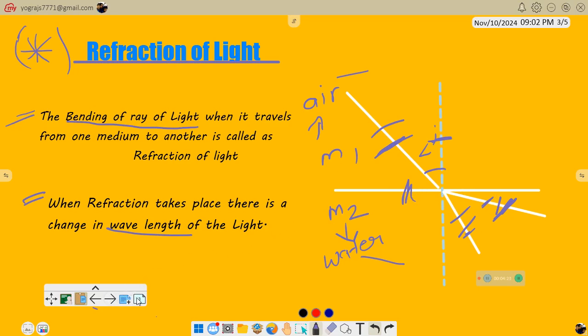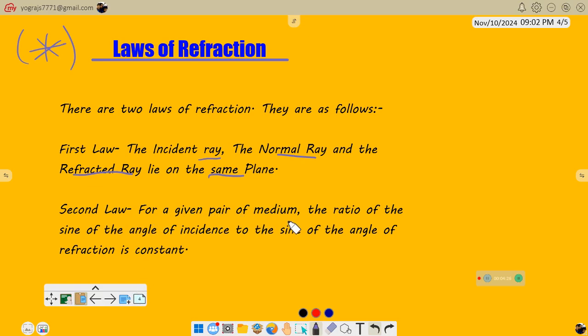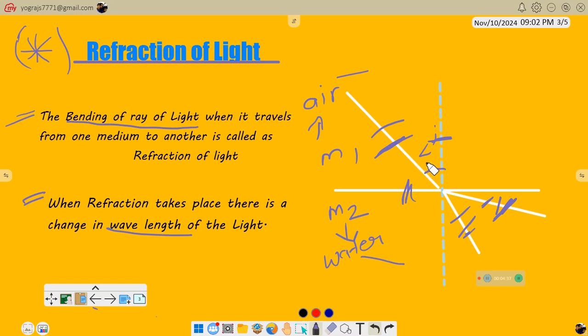Our next law is that for a given pair of media, the ratio of the sine of the angle of incidence to the sine of the angle of refraction is constant. What I mean by this statement is that sine of angle of incidence upon sine of angle of refraction equals mu. This is constant.